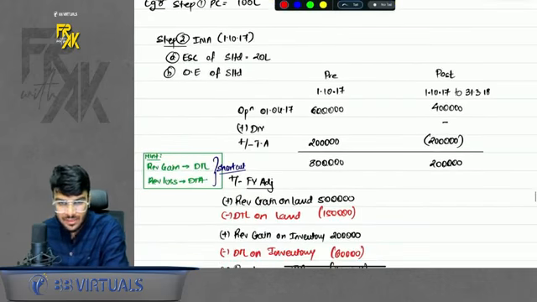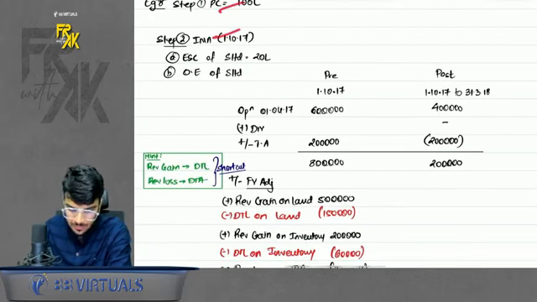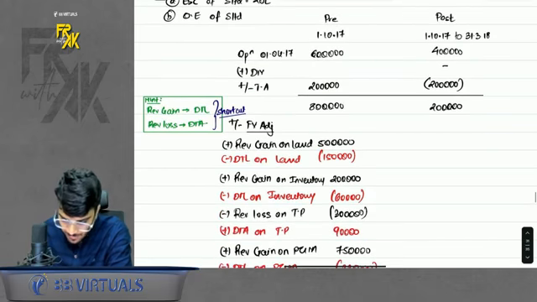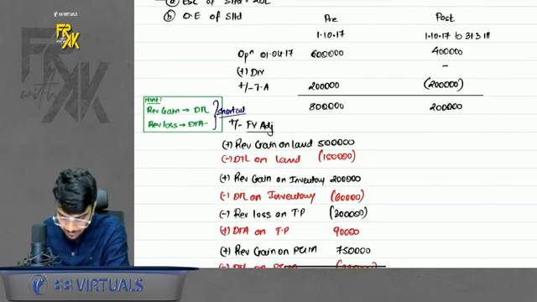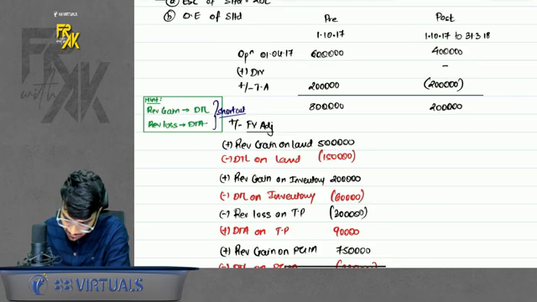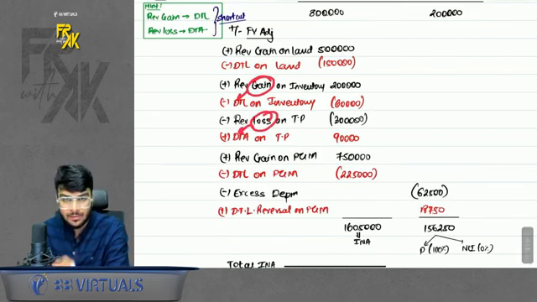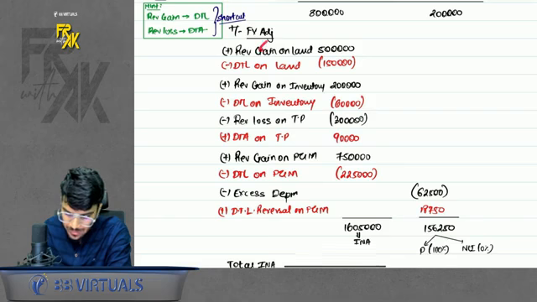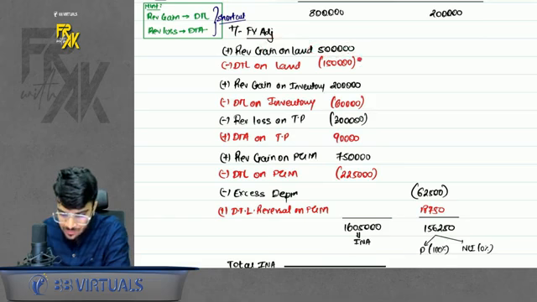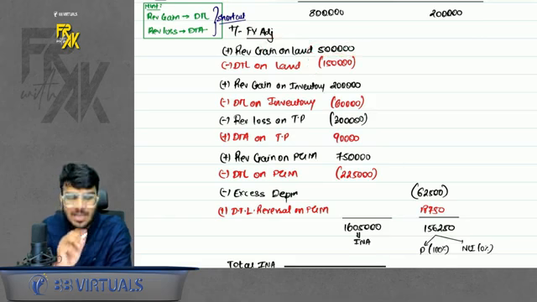How will you calculate deferred tax? I gave you a shortcut. See, everything remains the same. Only one extra thing will come. Whenever there is a gain, there will be DTL. Whenever there is a gain, there will be DTL. Whenever there is a loss, there will be DTA. That means if your gain is a positive amount, your deferred tax will be a negative amount. This is a shortcut which I am giving.